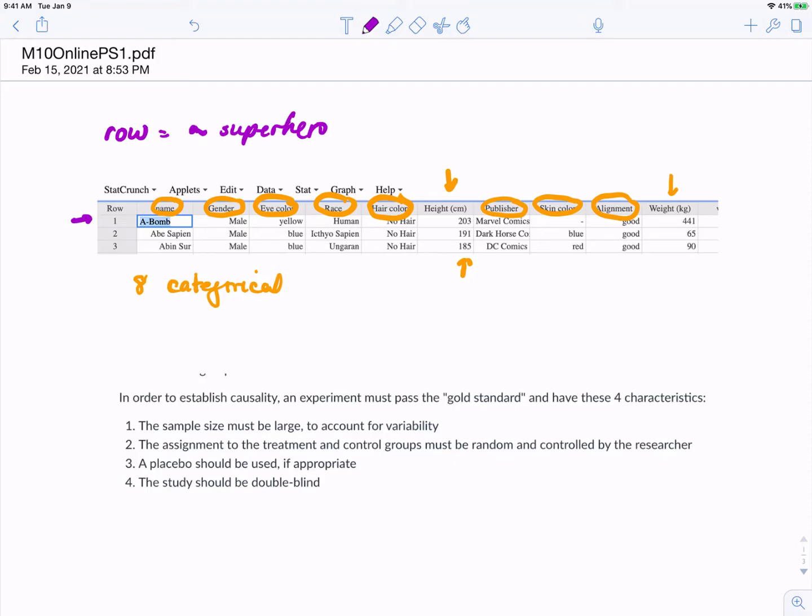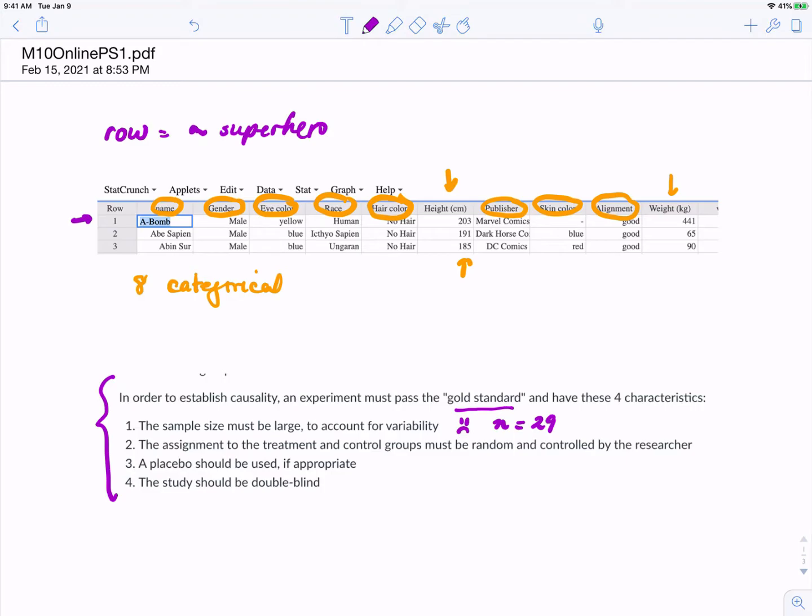All right, the first one, and I copied this directly from the section 1.4 notes about the gold standard, is the sample size must be large. If you looked at that article, this one was not satisfied. The sample size in this problem was only 29 individuals, so it was not a large sample size.